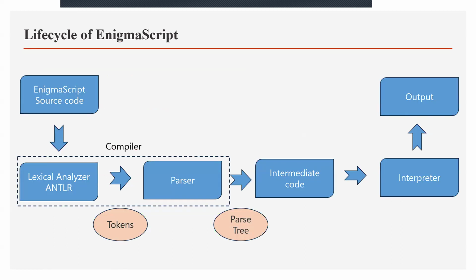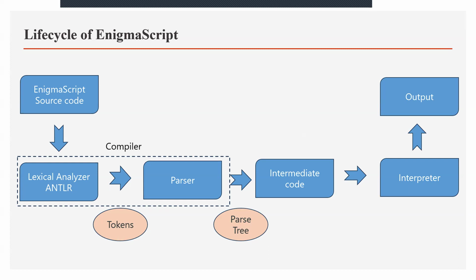The next slide is about the life cycle of Enigma Script. In the Enigma Script pipeline, we start with the source code, which is meticulously broken down by ANTLR, our chosen lexical analyzer, into tokens. These tokens are the building blocks of language, capturing the essence of the code.